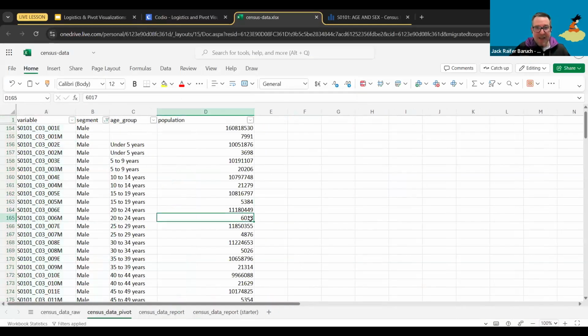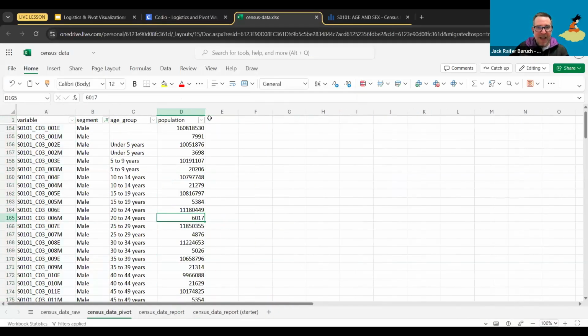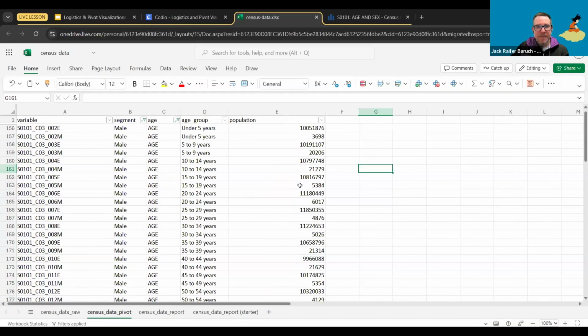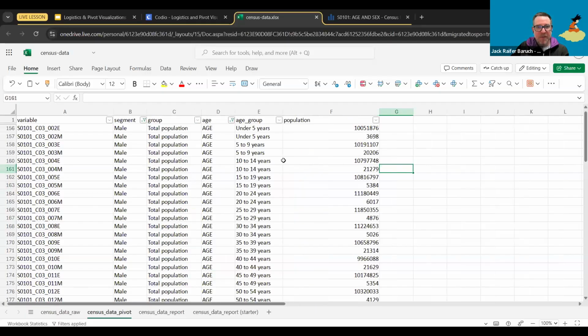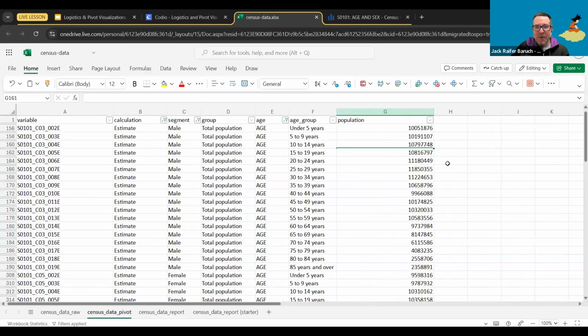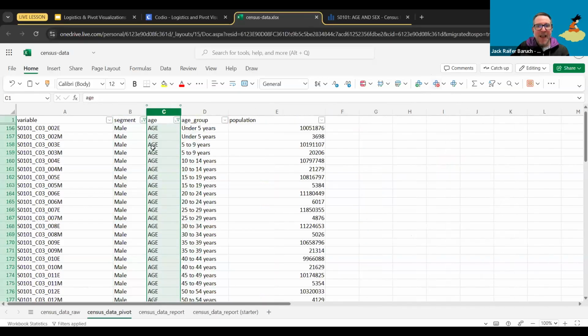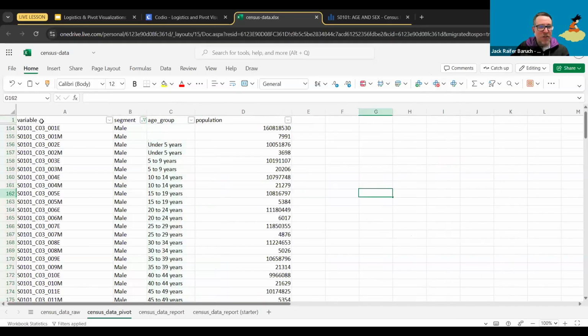All right. Yes. So after we did all of our filtering, let me go back. After we did all the filtering, we're going to delete some of these rows because we're not going to use them. So the calculation row, we're going to delete it. Now I'm going to use this one. The group that says total population, we're going to delete that one. And this one that says age, we're going to delete that one. So afterwards, you just should have variable, segment, age group, and population.